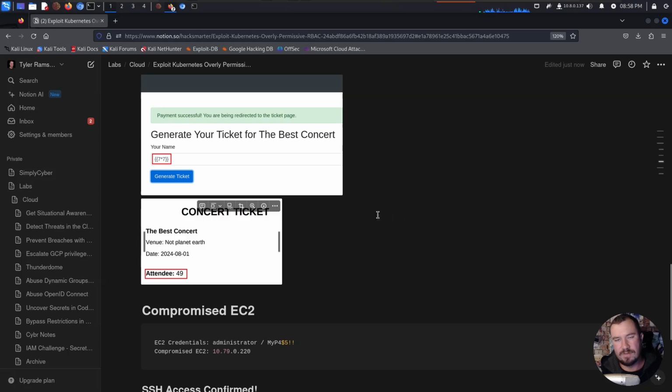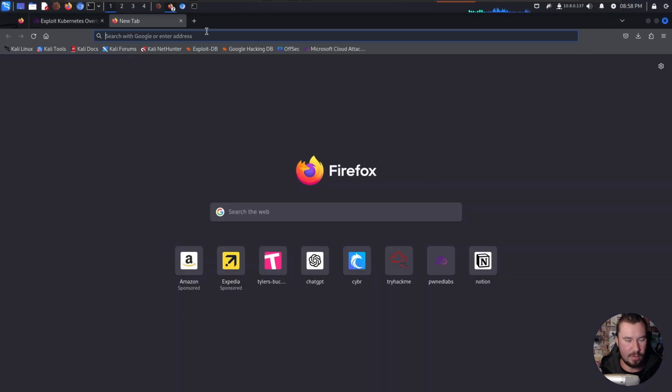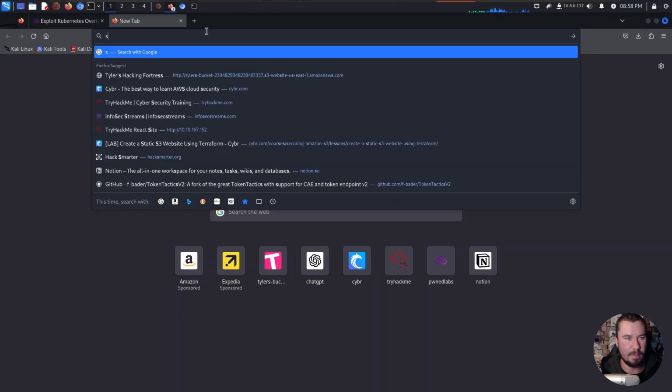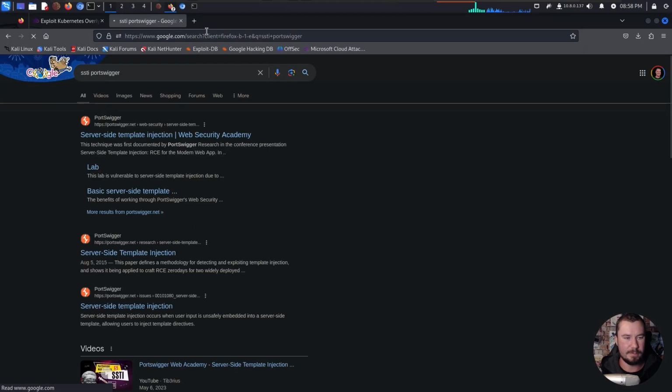But now when something is vulnerable to server-side template injection, you have to figure out what templating engine, that's hard to say, what templating engine is running on the back end. And there are a few tricks to this. One resource that I recommend and find helpful is PortSwigger. So we'll do SSTI PortSwigger.